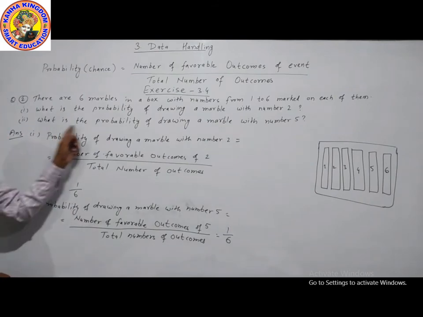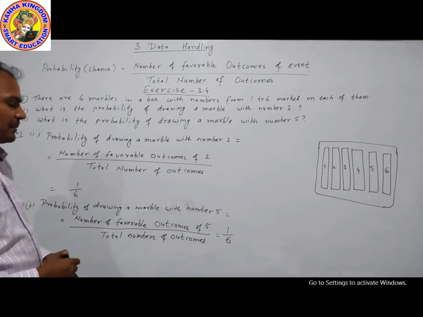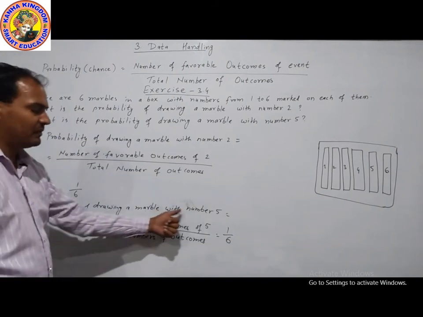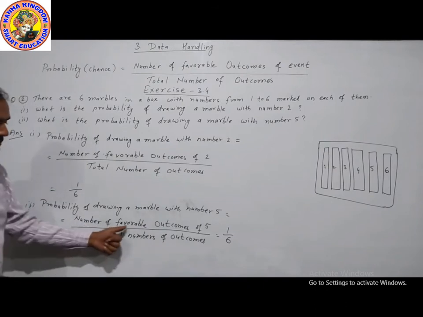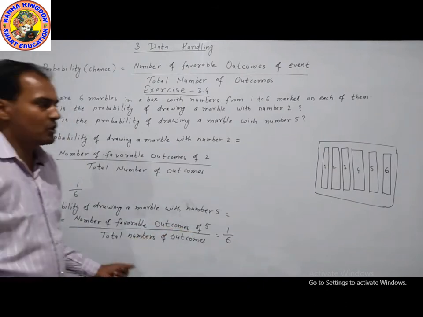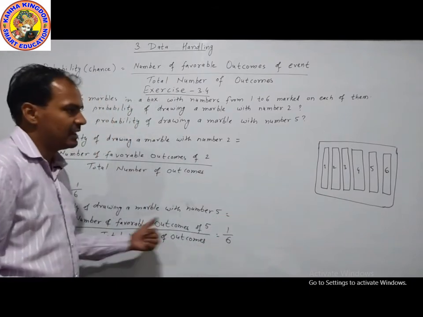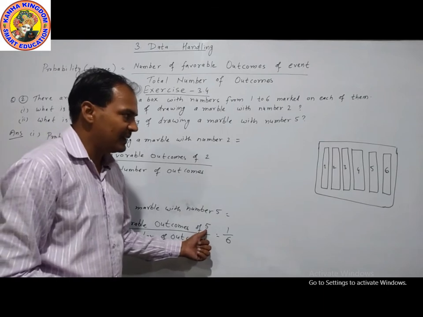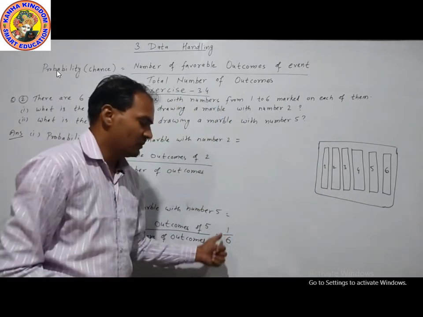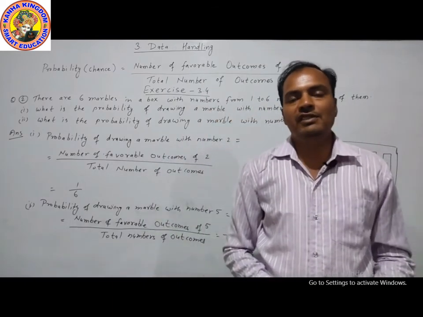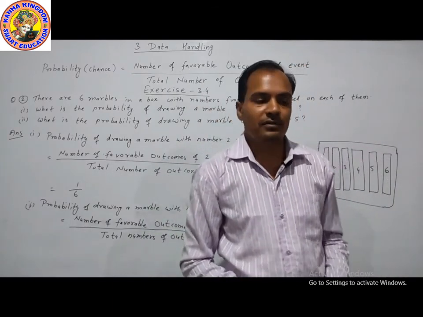The next question: what is the probability of drawing a marble with number 5? Formula: the number of favorable outcomes of 5 divided by the total number of outcomes. The total number of marbles is 6. How many marbles have the number 5? Only one marble, so 1 by 6. You can take a screenshot of this. We will move to our next question.